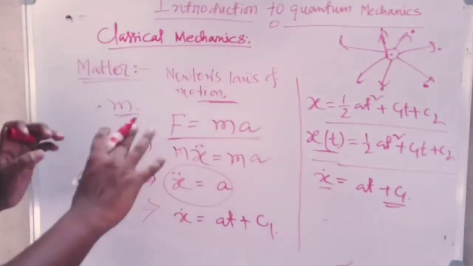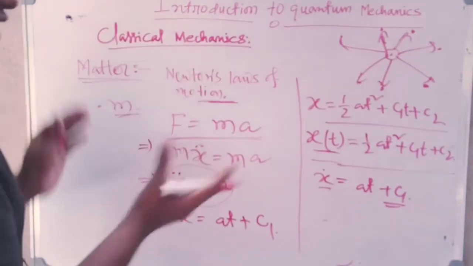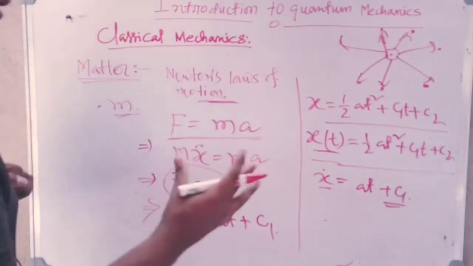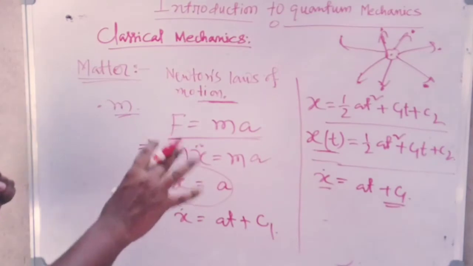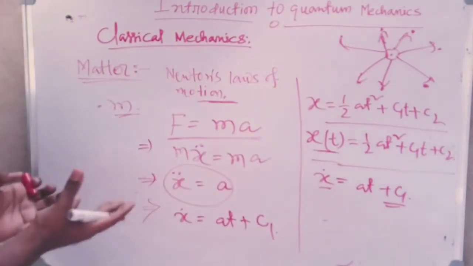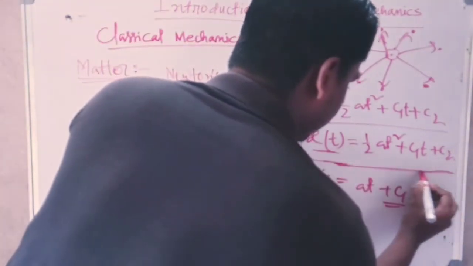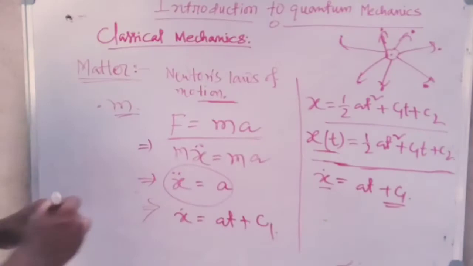And hence not only the position or the velocity or the momentum, one can easily find all the dynamical observables at any future or past instant of time by applying Newton's laws of motion. So it's a beautiful and very effective tool to find the dynamics of any system.